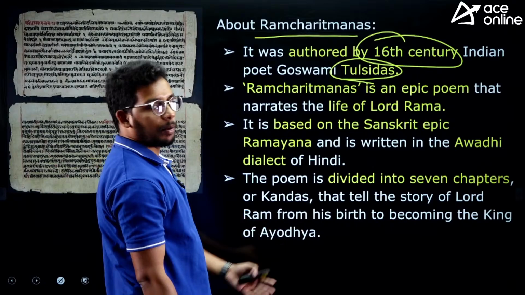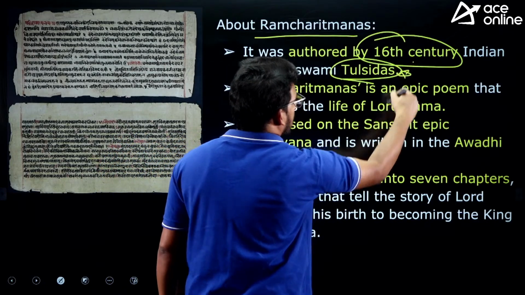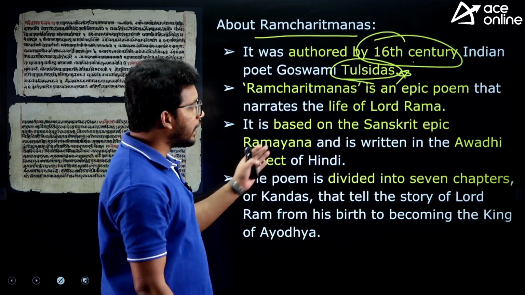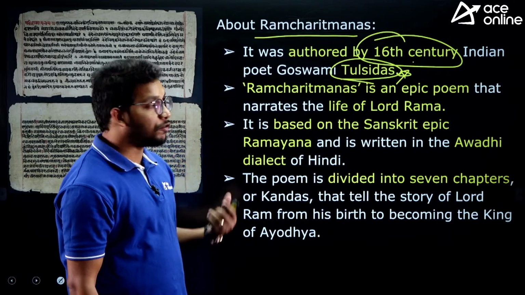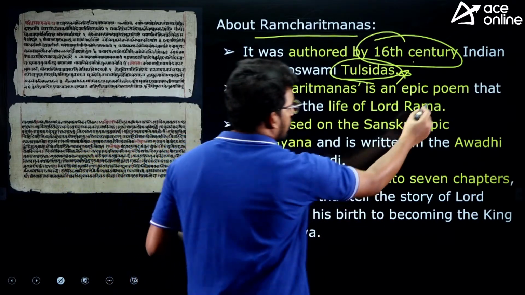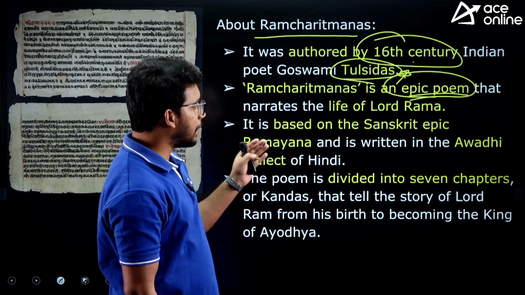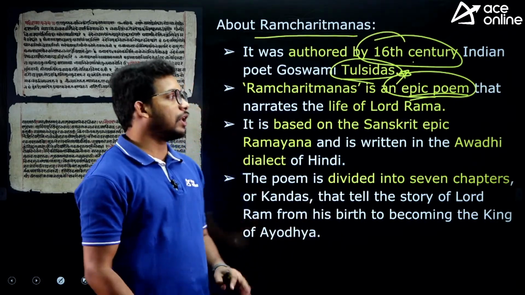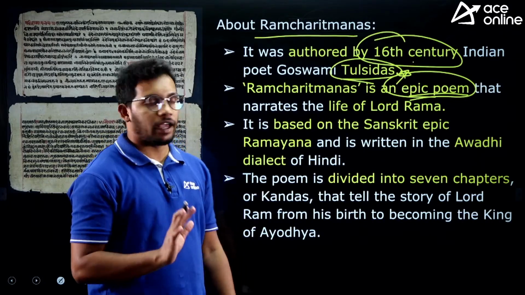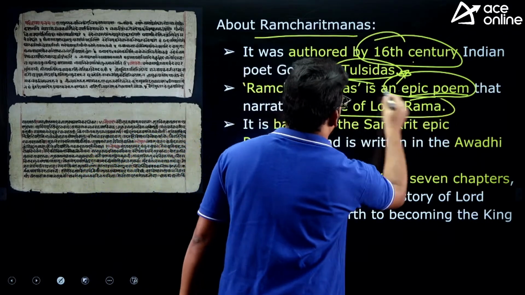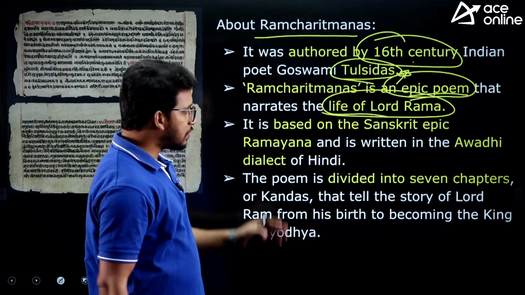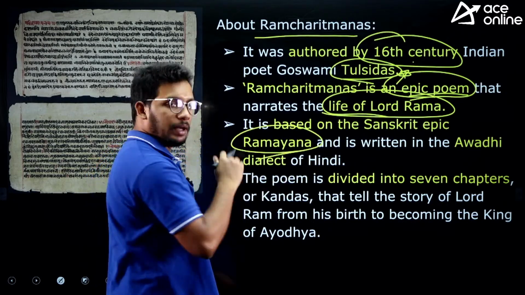Factual things you have to remember: it was of the 16th century and written by Tulsidas, and it talks about the life of Lord Rama. It talks about the life of Lord Rama through poem. So from his birth till the last, it talks about the life of Lord Rama. So this is also an important one, and it is based on the Ramayana. It is based on the Ramayana text.